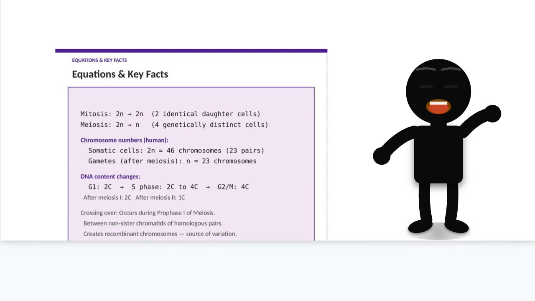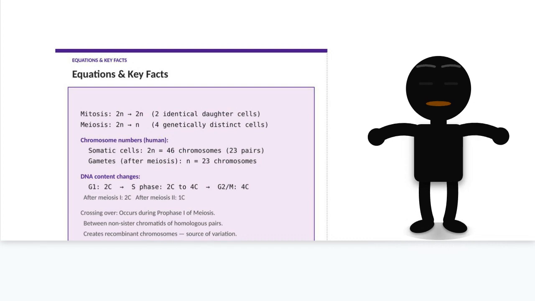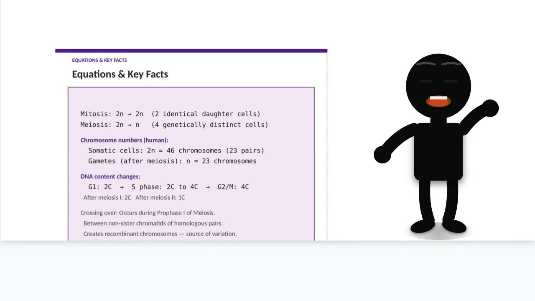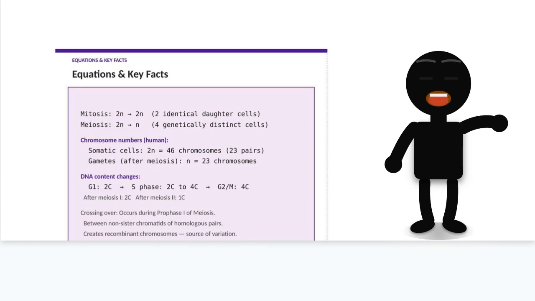Crossing over, technically called homologous recombination, happens during prophase I when the chromosomes are physically interlocked at structures called chiasmata. It occurs between non-sister chromatids of homologous pairs, creating chromosomes with new combinations of parental alleles.